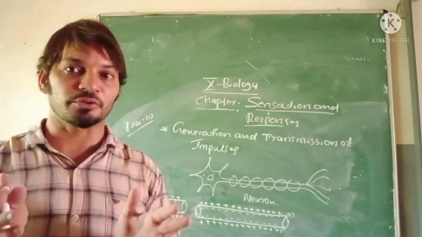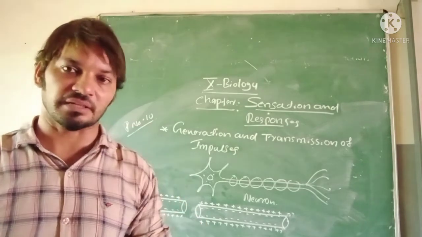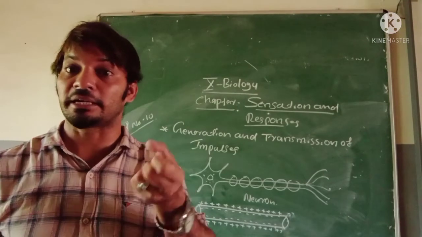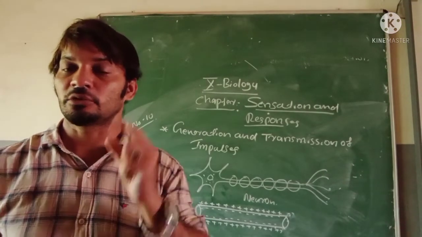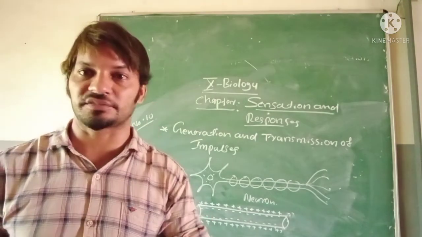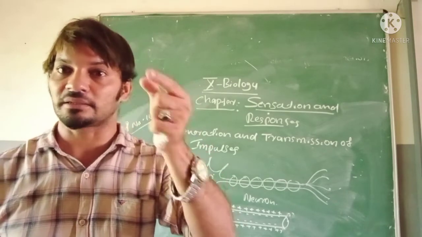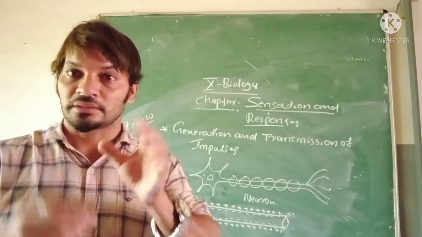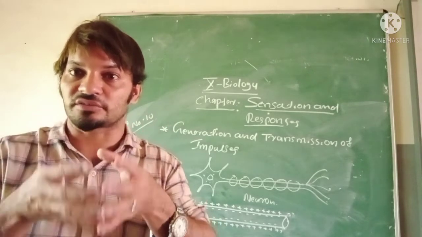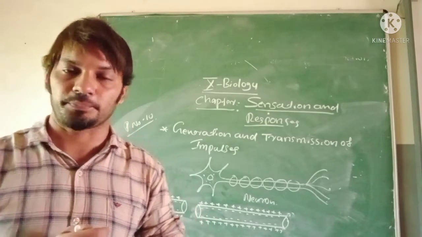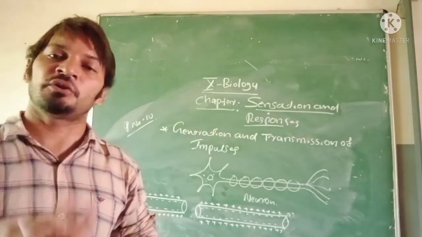A collection of neurons is known as one nerve. That also I told. Remember how a sweater is made by the wool? In one sweater, a number of wool threads are there, right? That is one thread, assume that is a neuron. That number of neurons collected is known as one nerve. Similarly, a collection of threads is one sweater. That we studied.